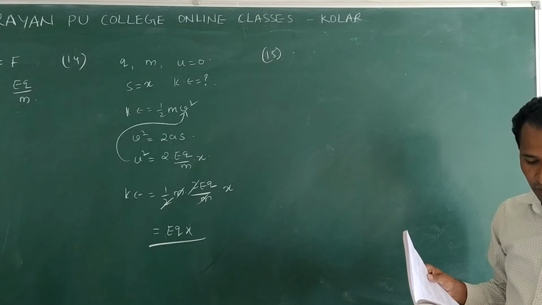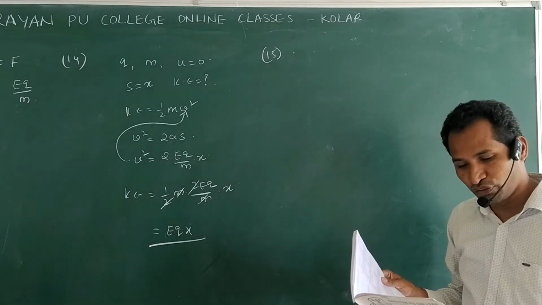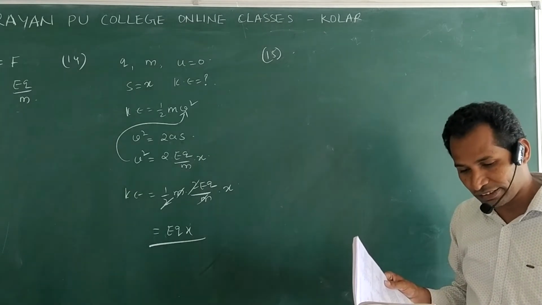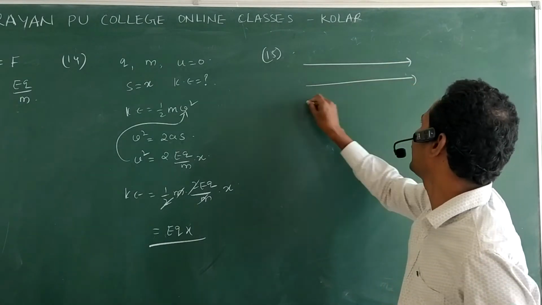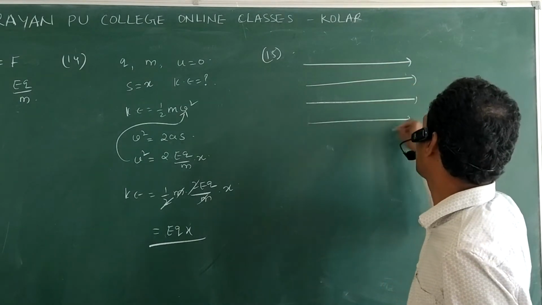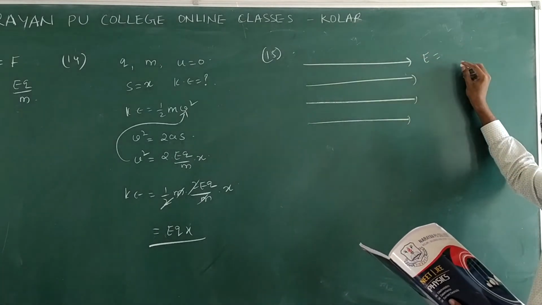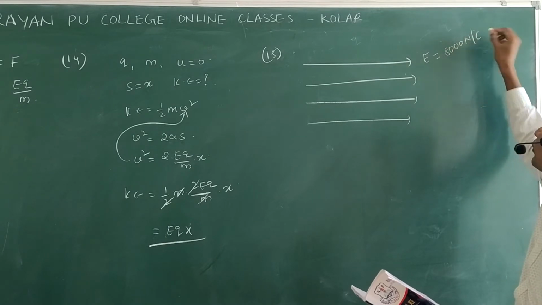Its speed after 10 seconds. Read the question carefully. A uniform electric field 8,000 newton per coulomb along x-axis. So, like this, electric field is acting. So this E is given as 8,000 newton per coulomb.